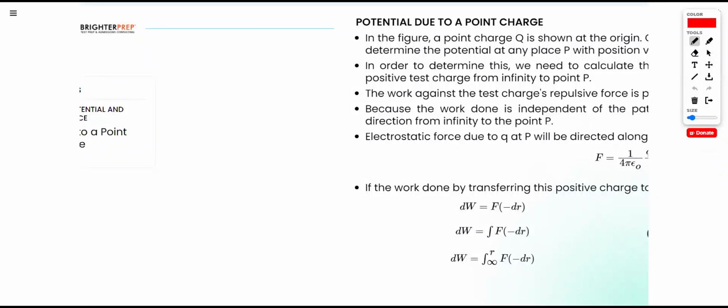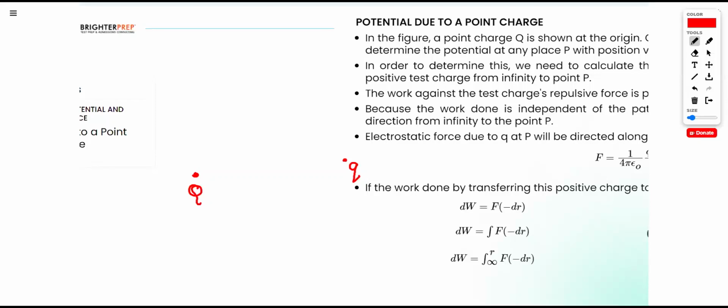Let's start with the same example. We have point charge Q and a small charge q. This is our Rocky Bike and this is our Garuda. Rocky Bike is staying in KGF, which will be our electric field.